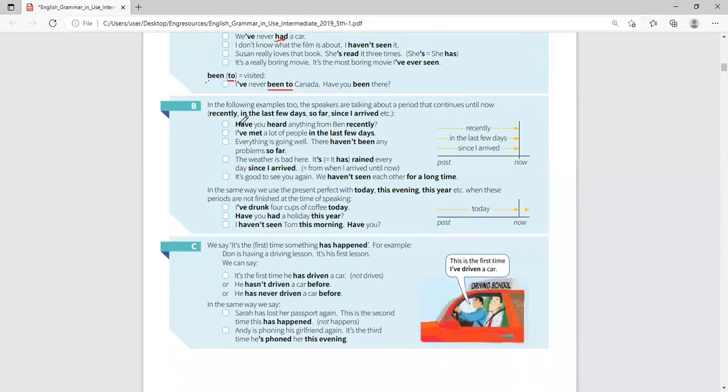Now, in the following examples too, the speakers are talking about a period that continues until now. So anytime that continues until now is always present. You see words like recently. Recently means not far from now. In the last few days is also not far from now. So far means up to now.